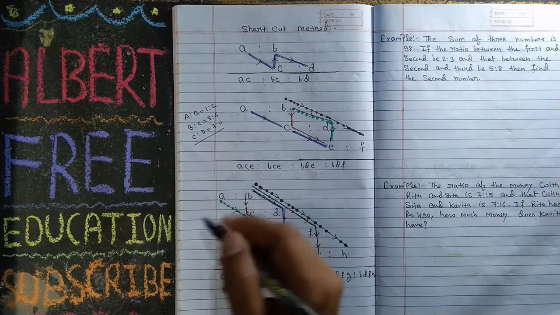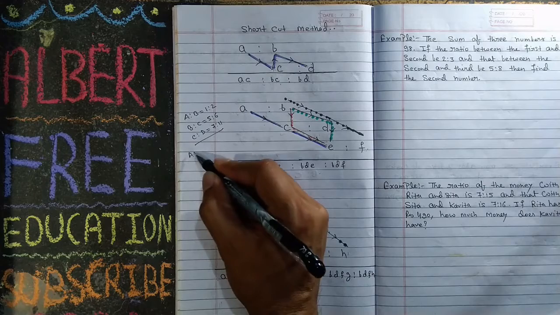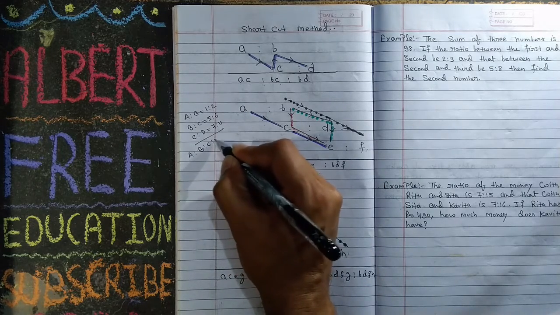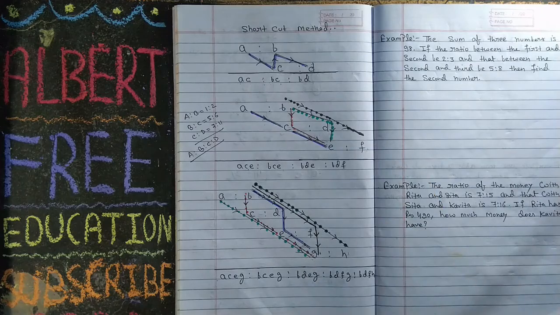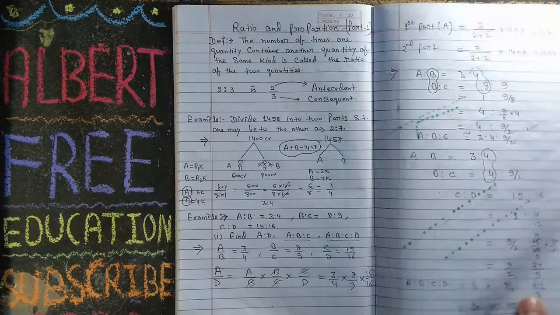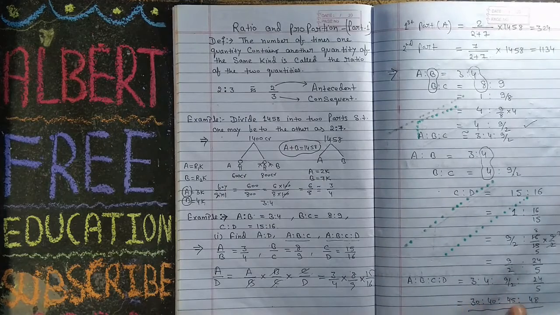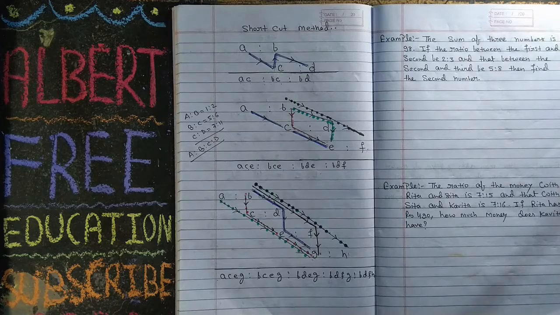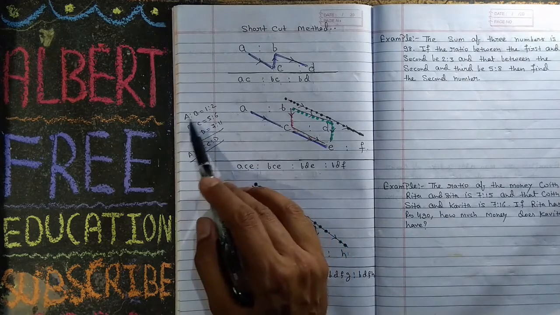And he is asking to find A ratio B ratio C ratio D. If you use the old method, this is a very long method. Now I will use this shortcut method. In this condition, you have to use this A ratio B.